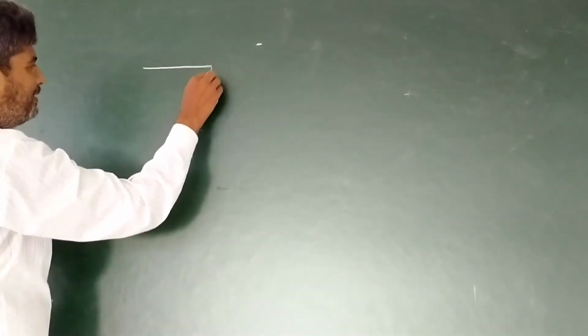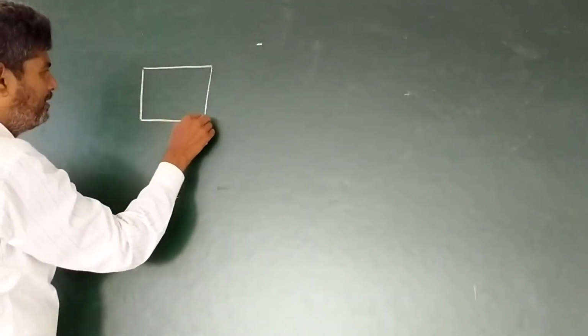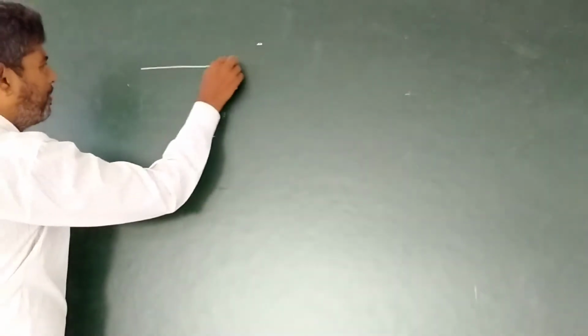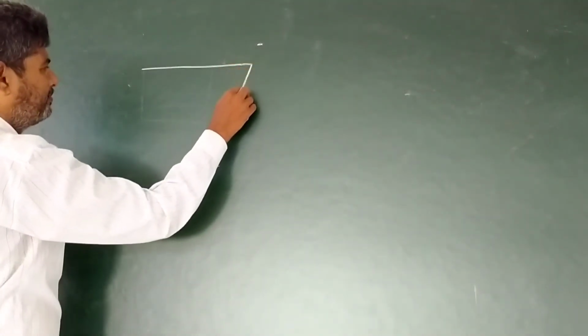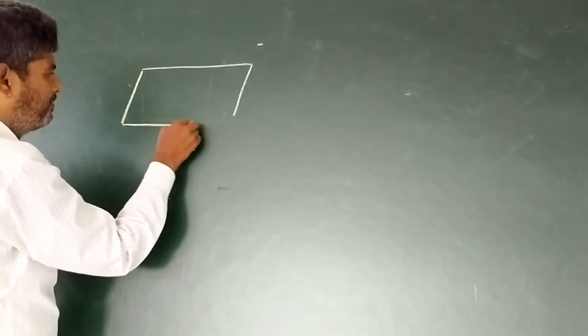Suppose about this shape, or this shape, it is a rectangle.